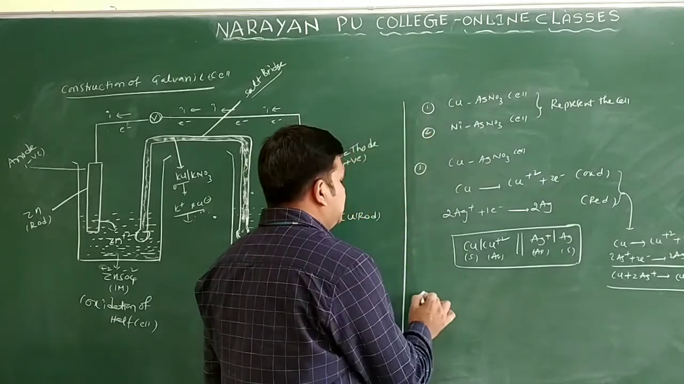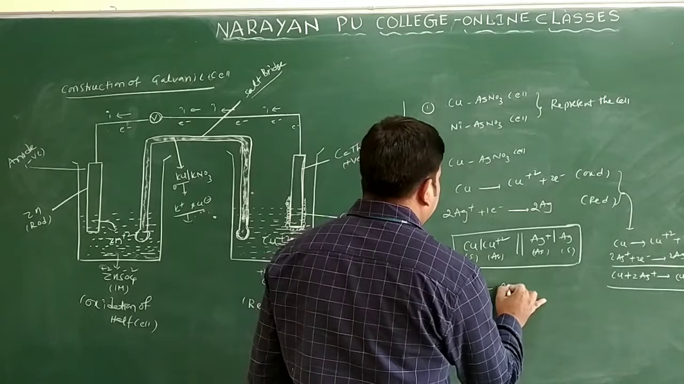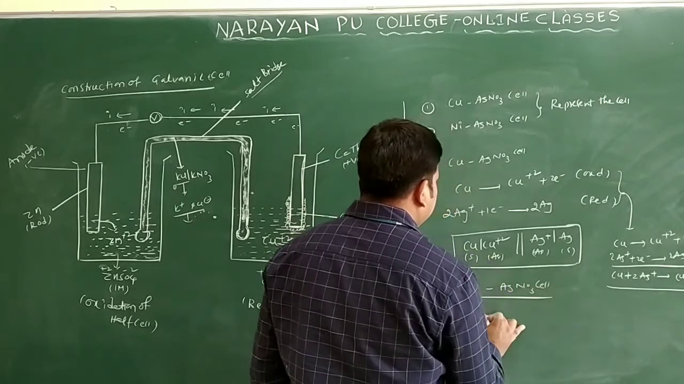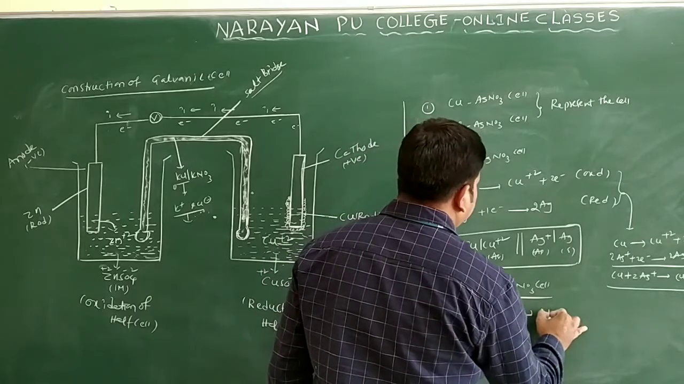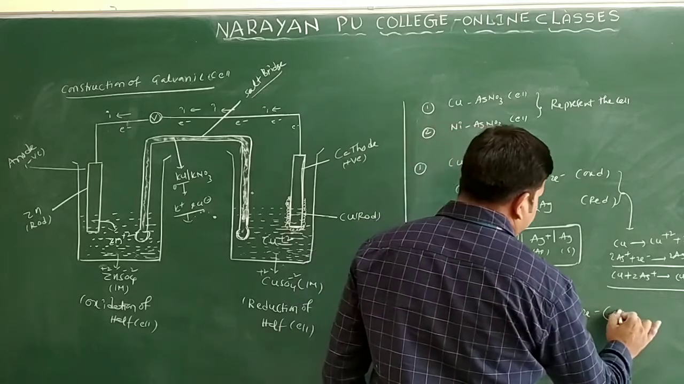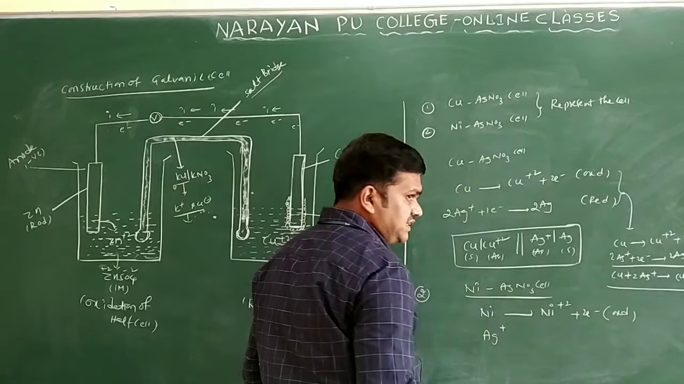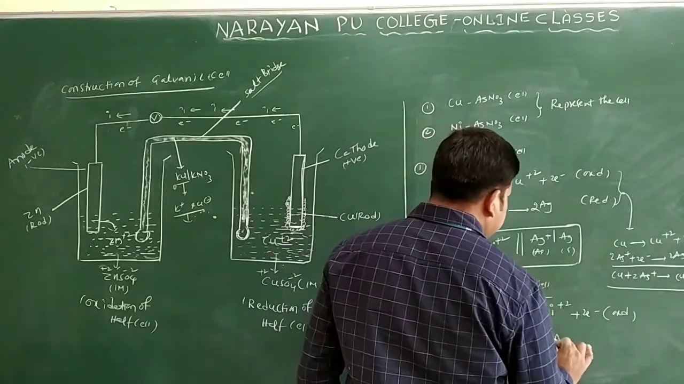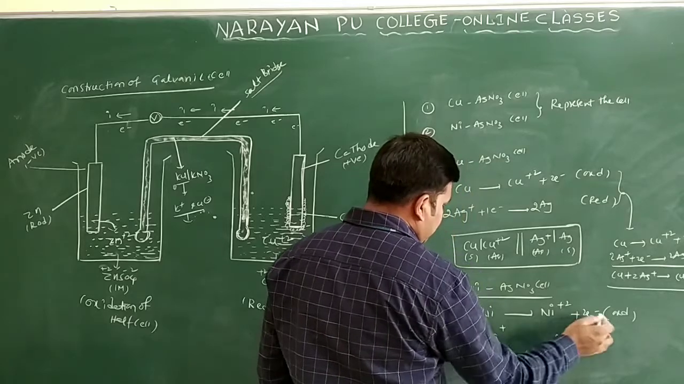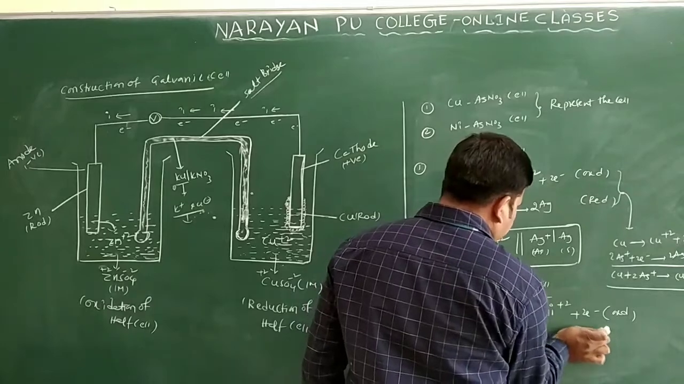And one more, what is the second example we have? Nickel and silver nitrate cell. So here nickel converts into Ni2+ by loss of 2 electrons. It is an oxidation. Here also you can take silver nitrate, Ag+ and NO3-. This Ag+ gains an electron and converts into Ag. How many electrons it gains? Suppose here 2 electrons are lost, you can take the 2 electrons. Here silver is deposited.